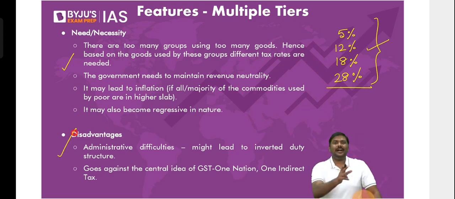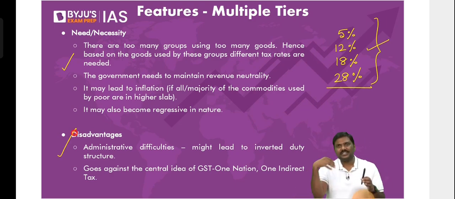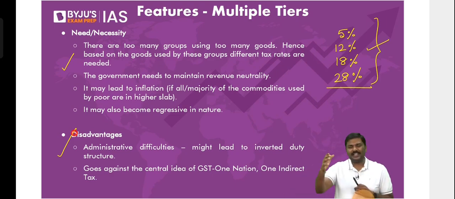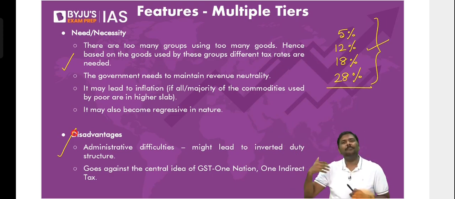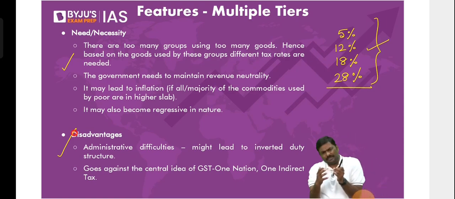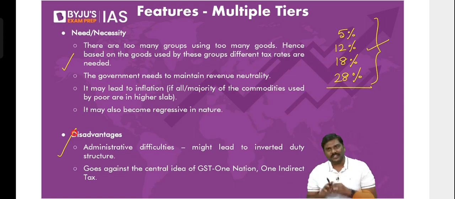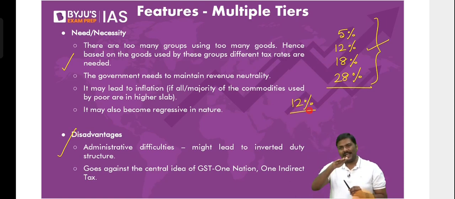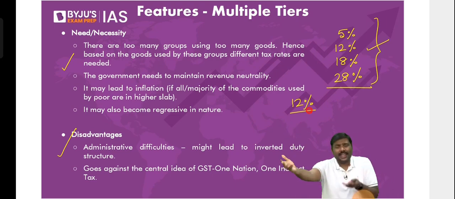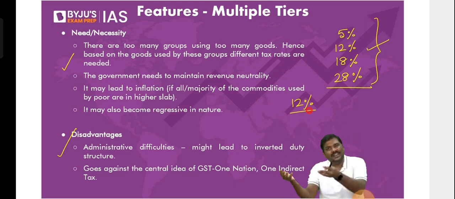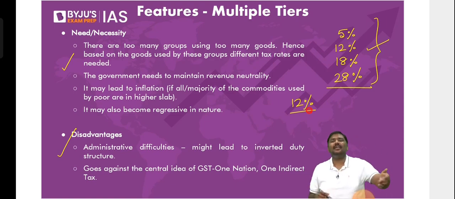First one, in India, can I simply say that the type of goods and services consumed by different people are different? For example, Mr. Mukesh Ambani will consume different types of goods compared to you and me. You and me will demand a certain different set of goods compared to, let's say, a very, very poor household. Now, is it fair if I say that all the goods in India are taxed at 12%? Understand this. Is it fair to impose one rate, 12%, on all the goods and services? Not fair. Why? Rich people should be paying more taxes. You, or I, should be paying comparatively lesser taxes. And the poorest household should be paying very, very less taxes.